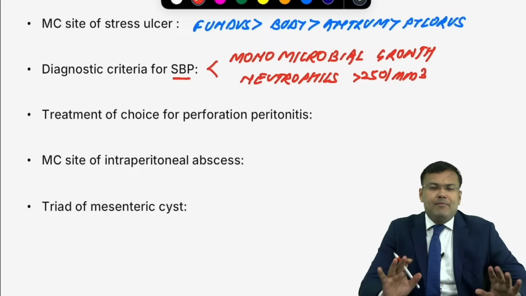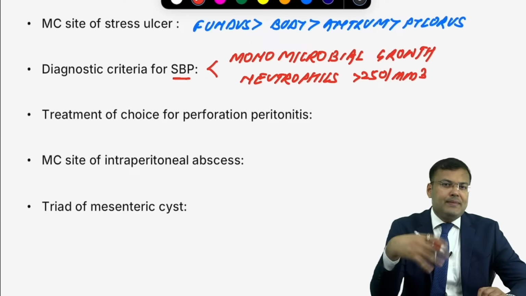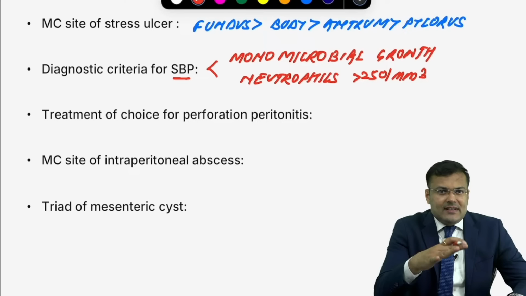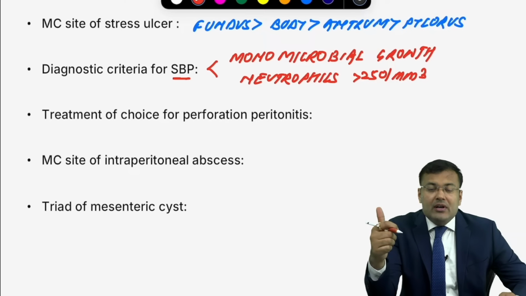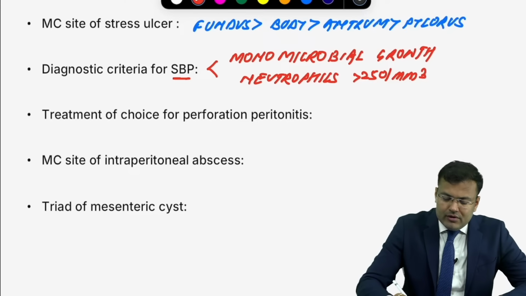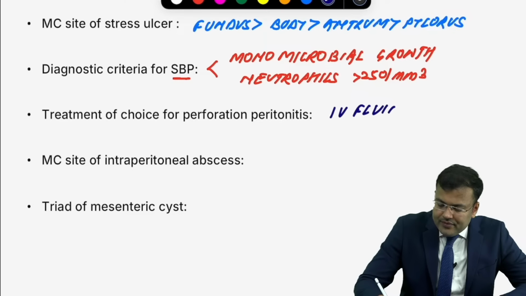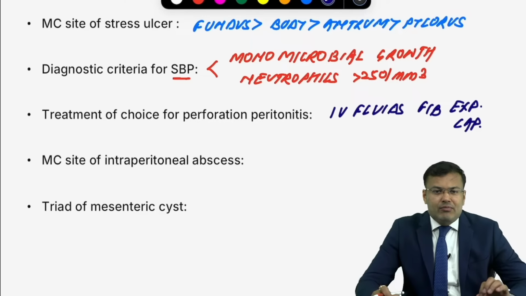If a patient has perforation peritonitis, the patient is in a state of shock. First resuscitate the patient. How? Give IV fluids. After resuscitation, only then take the patient for laparotomy. So what do we do here? First give IV fluids, followed by exploratory laparotomy.